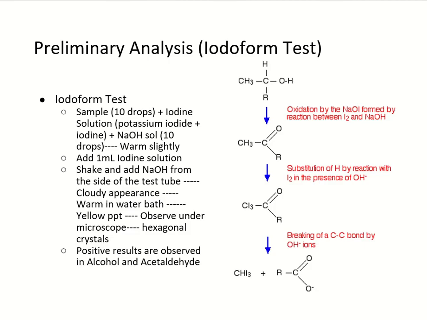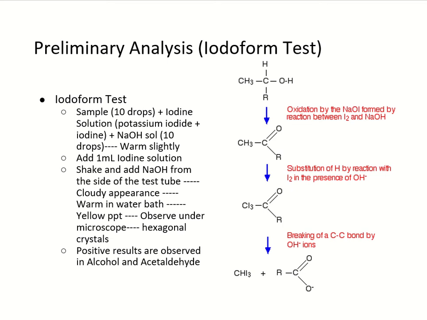Iodoform test: to the sample, Lugol's iodine solution, that is potassium iodide plus iodine, is added along with sodium hydroxide, and it is warmed. Again, iodine solution is added, and then NaOH is added from the side of the test tube. There is a cloudy appearance.